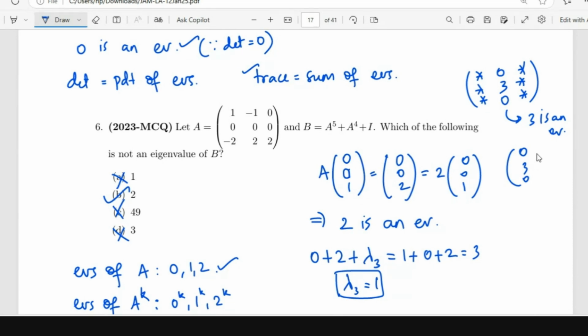Means ordered basis is 1, 0, 0, 0, 1, 0, 0, 0, 1. Yes. Then numbering of the column will be same. Yes. Because to get the first column, you have to multiply with 1, 0, 0, no? 1, 0, 0, yes, ma'am. So in the second, if you have this, you're going to get 0, 3, 0. Then this is not going to be an eigenvector, no? That's right. Okay, thank you, ma'am.